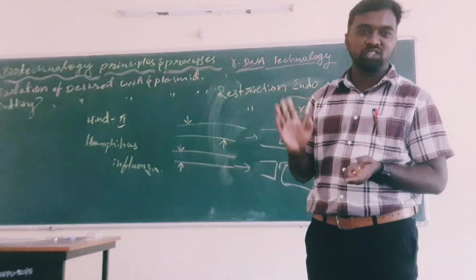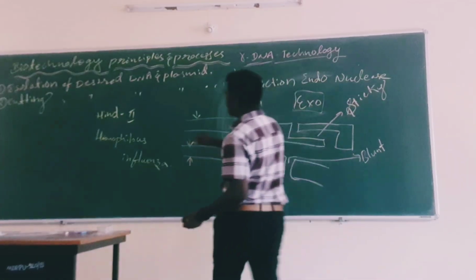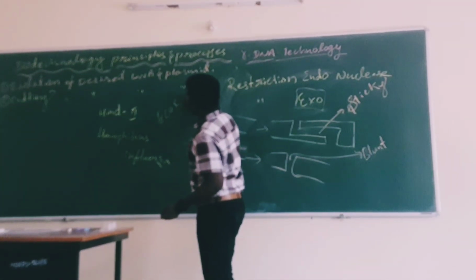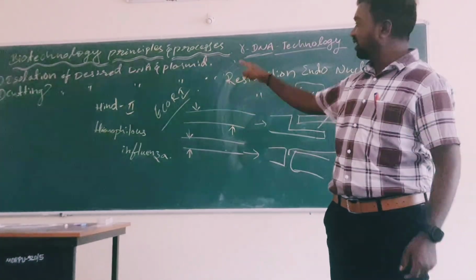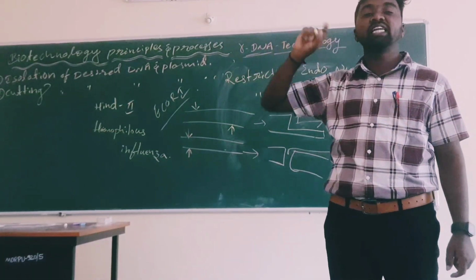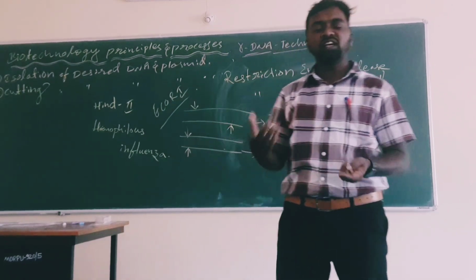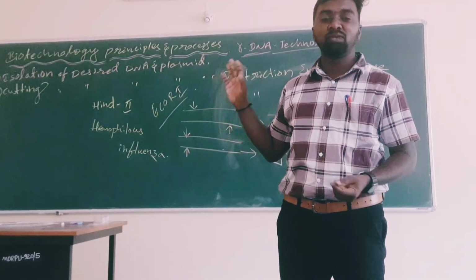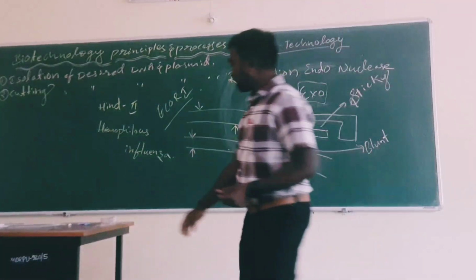Another restriction enzyme is EcoRI: Eco from Escherichia coli, R is the strain name, and Roman number I indicates the order of isolation. All are known as molecular scissors, but the first restriction enzyme is HindII, from Haemophilus influenzae.